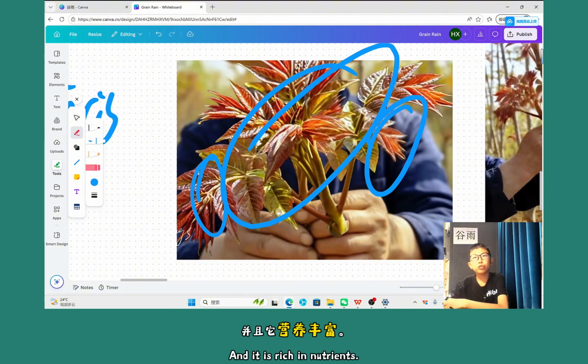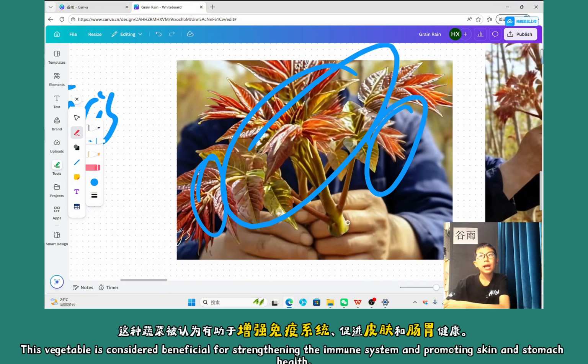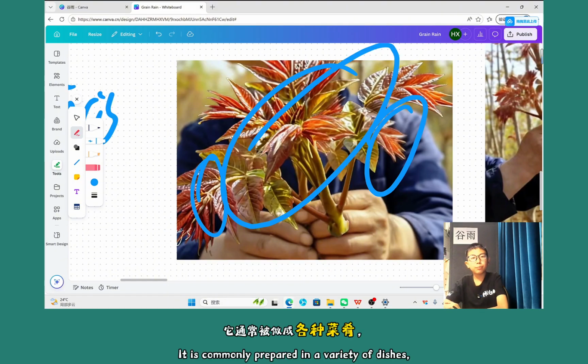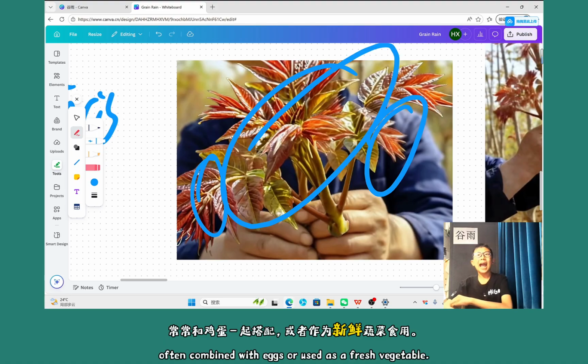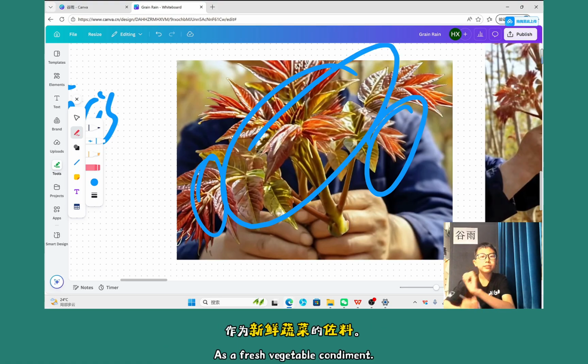It is rich in nutrients, and this vegetable is considered beneficial for strengthening the immune system and promoting skin and stomach health. It is commonly prepared in a variety of dishes, often combined with eggs or used as a fresh vegetable condiment.